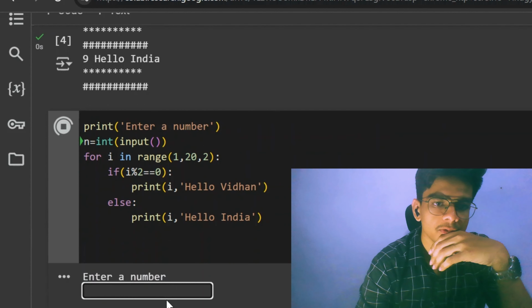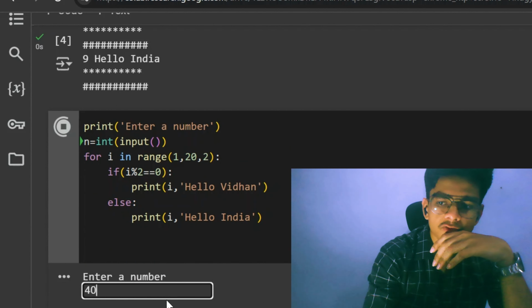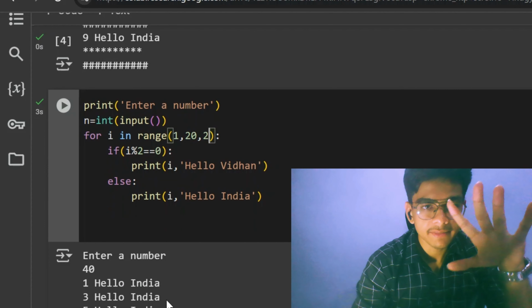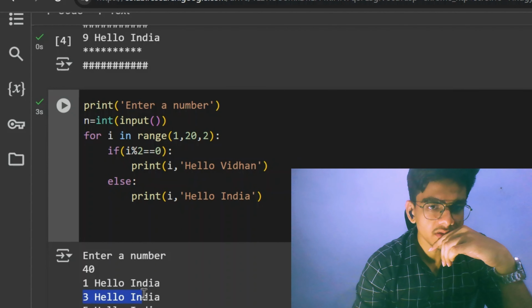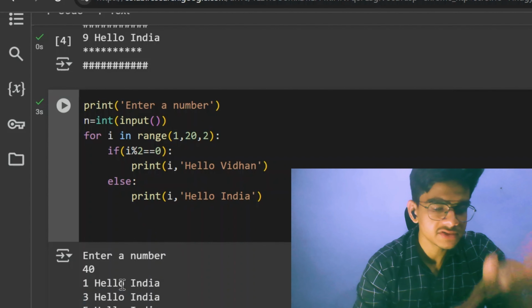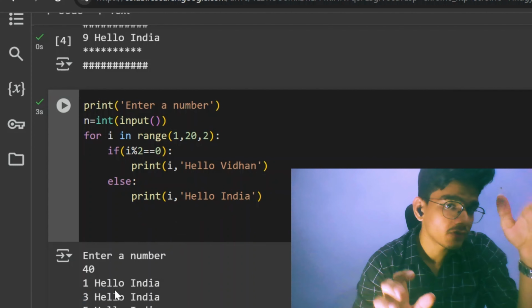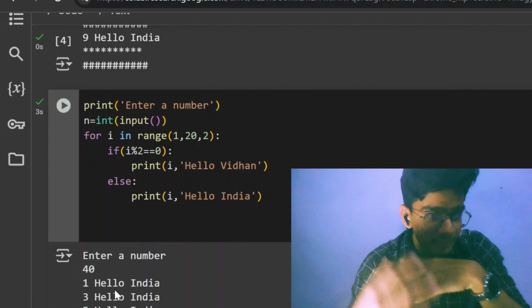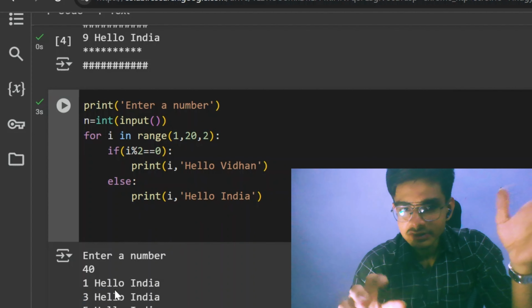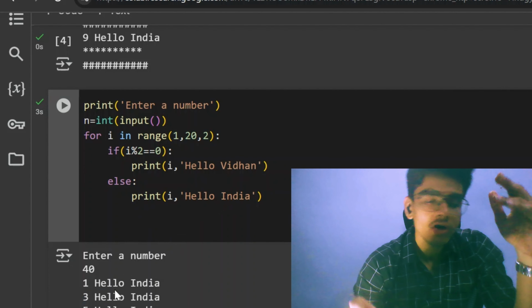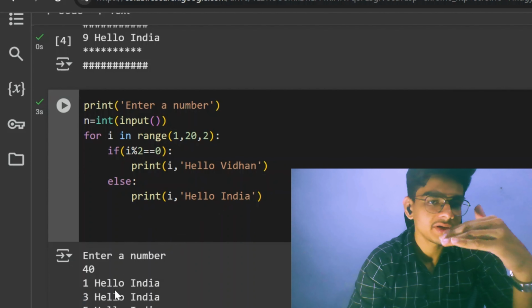Let's see the output. I input the number 40. Starting is 1, which is odd, so it prints hello India. The next number will be 3, incremented by 2. Of course there will be no even number here, so every time it will print hello India.